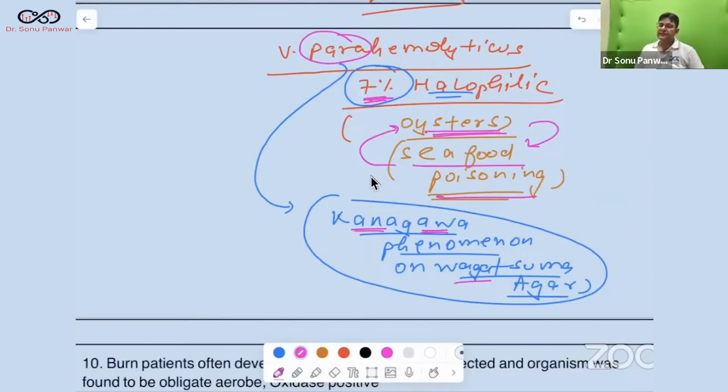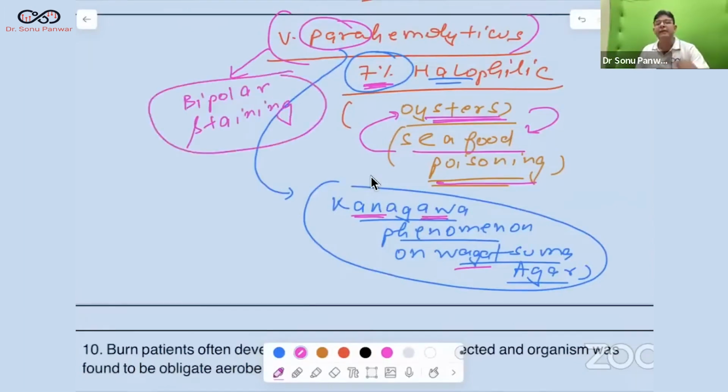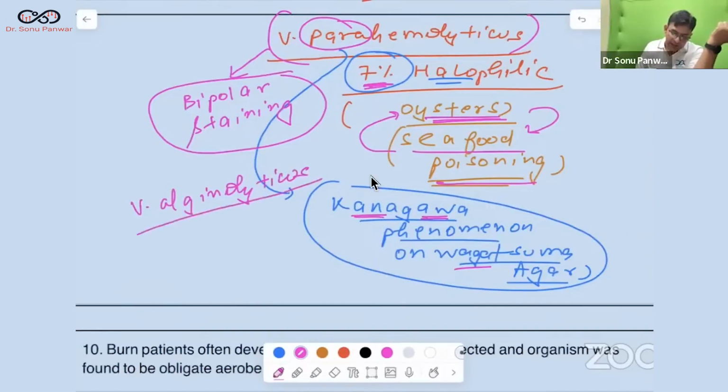Is it fine, guys? This question might come, and remember, as somebody told in the comment section, that this has bipolar staining and a safety pin appearance. Which is the most halophilic Vibrio, guys? Vibrio alginolyticus, which is 10% halophilic. This was also asked in the NEET PG exam.